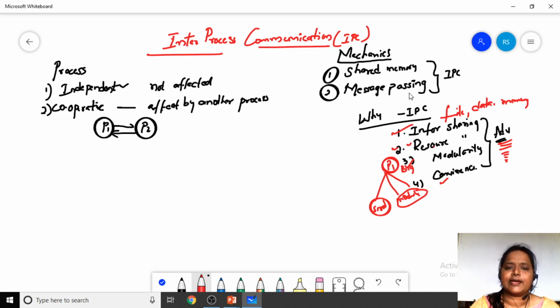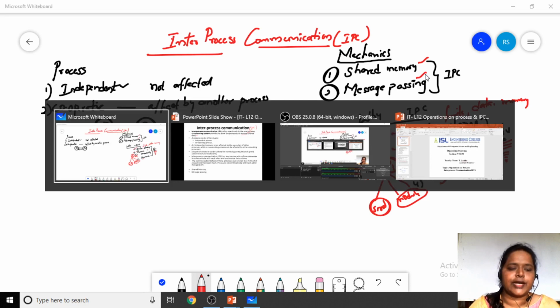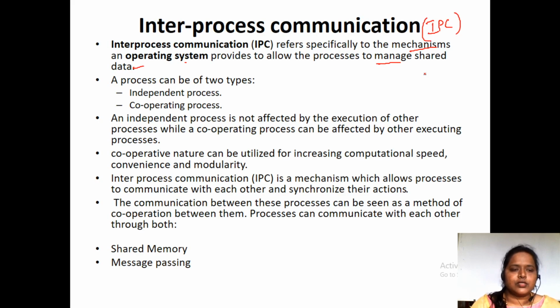There are two mechanisms I have told you, the shared memory and the message passing. These are the two important mechanisms in which inter-process communication is done. Here, first we will look at shared memory. A process can be of two types, the independent process and the cooperative process. An independent process is not affected by the execution of other processes, while a cooperating process can be affected by the execution of other processes.